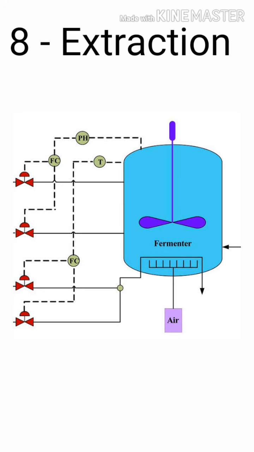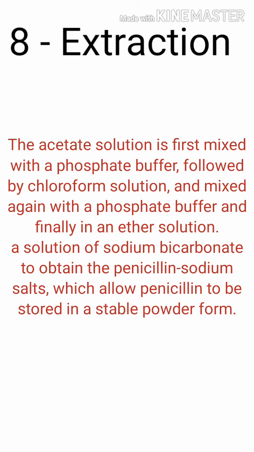Next step, extraction. A sequence of extraction procedures is carried out upon the dissolved penicillin to attain enhanced purity of the penicillin product. The acetate solution is first mixed with a phosphate buffer, followed by a chloroform solution, mixed again with a phosphate buffer, and finally in an ether solution.